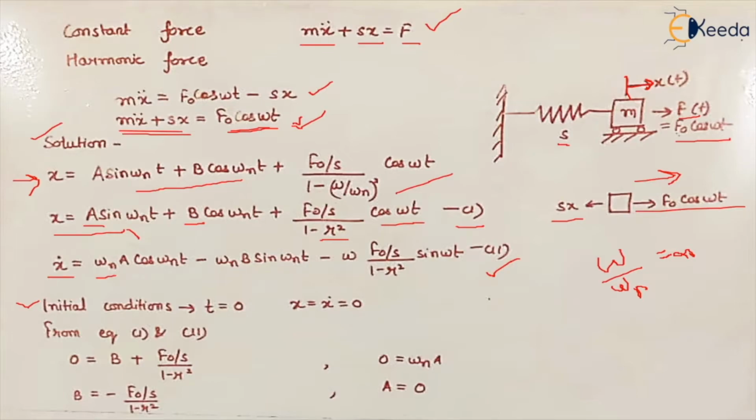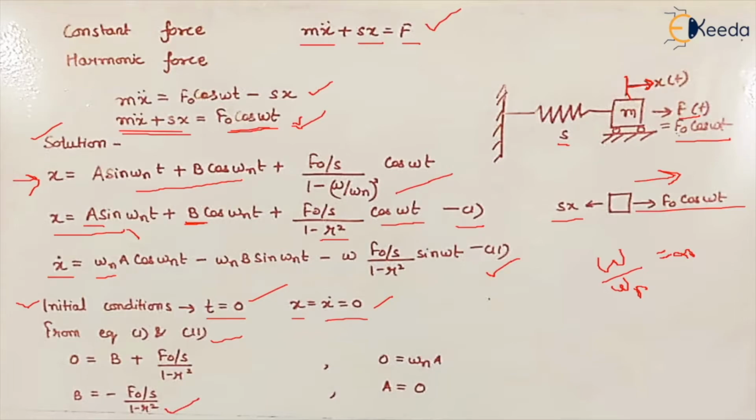The initial condition says that at time equal to 0, the displacement is 0 and velocity is also 0, because at time 0 the force applied is 0, therefore displacement and velocity both are 0. So if we place these values in equations first and second, we find the value of two constants. Sine 0 is 0, so from equation 1 we get the value of b. So b becomes minus f naught upon s times 1 minus r square.